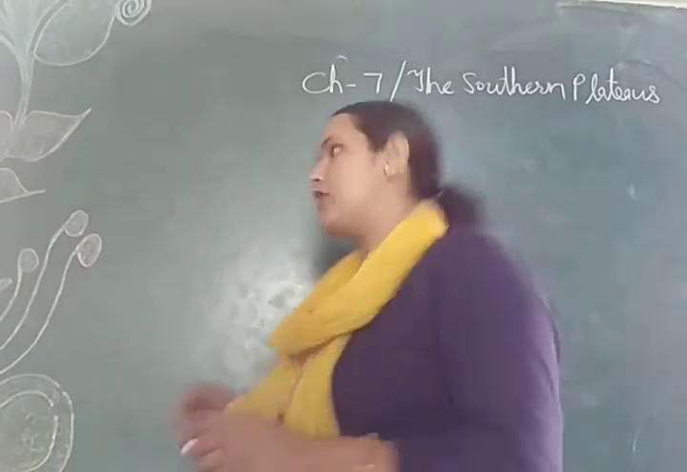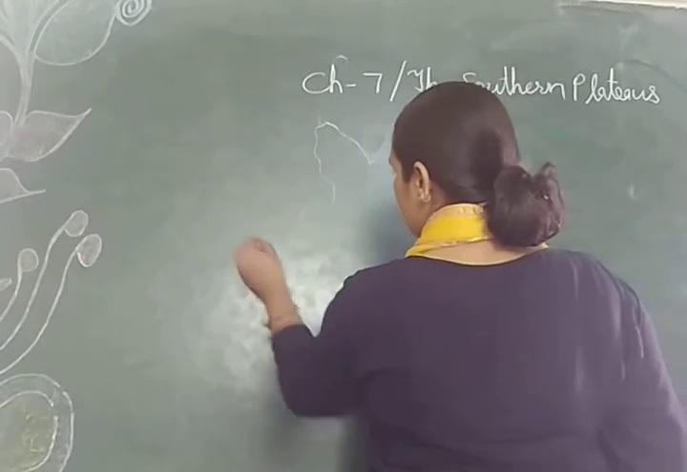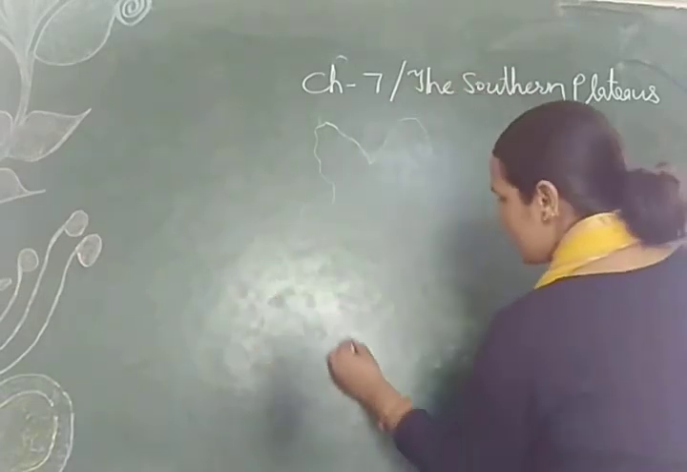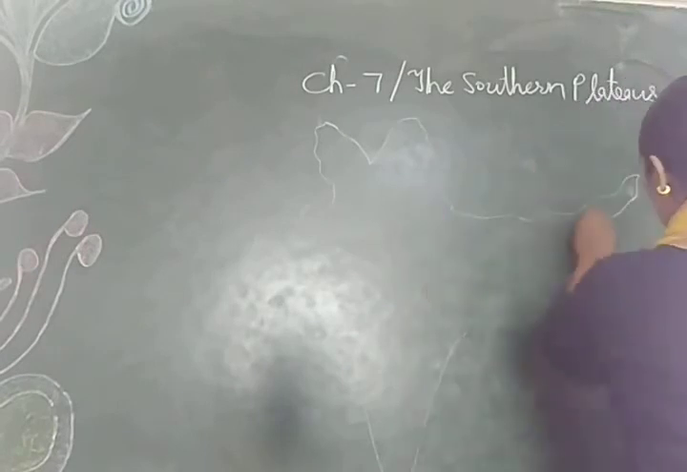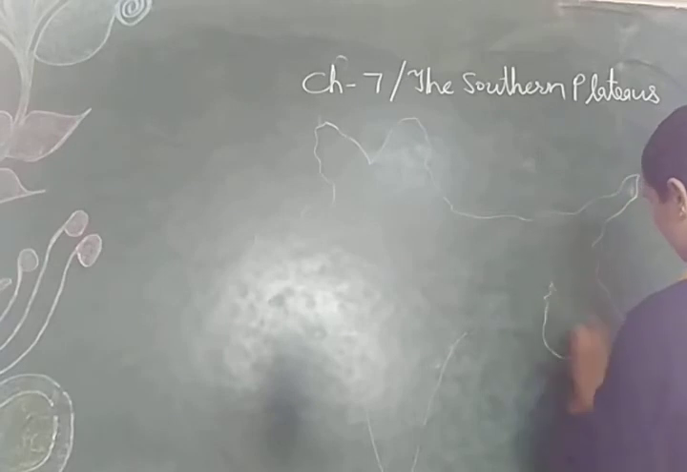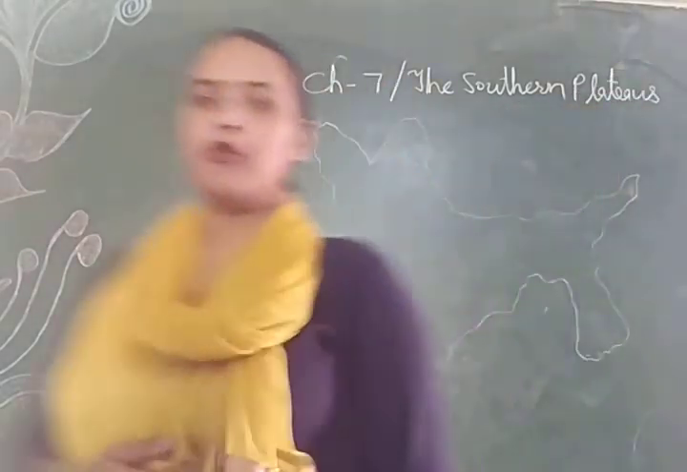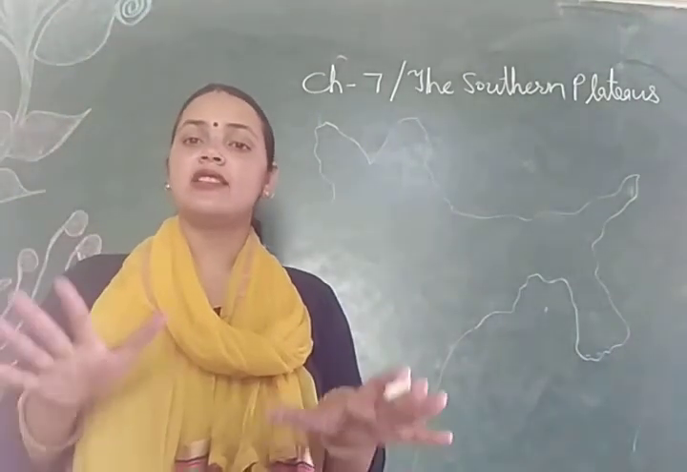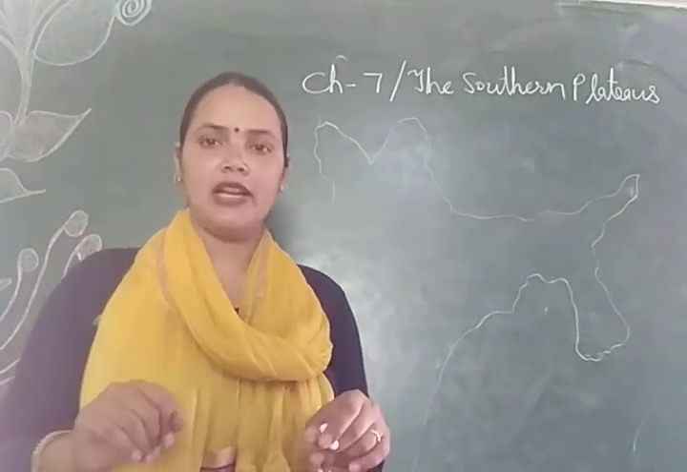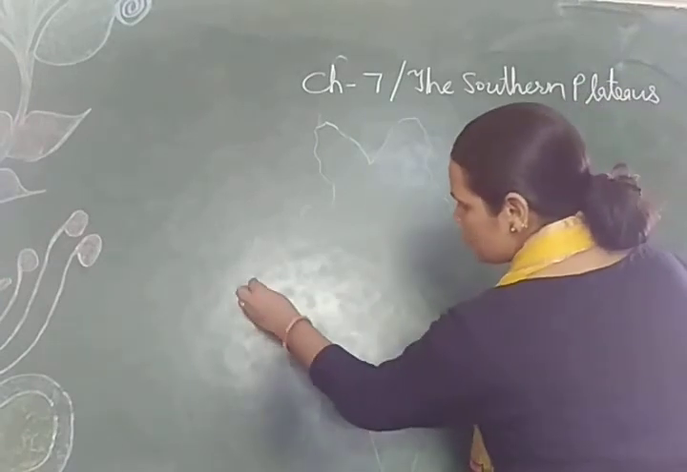For that I will draw the map of India here. So beta, here I am drawing a small map of India. Yes, so this is your map of India. As we know, the southern plateau lies to the south of India. It is also known as the southern plateau. So here, this is the southern plateau.